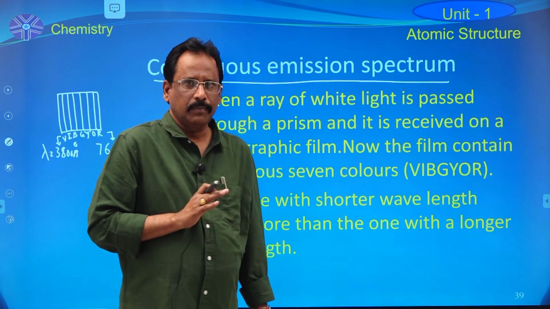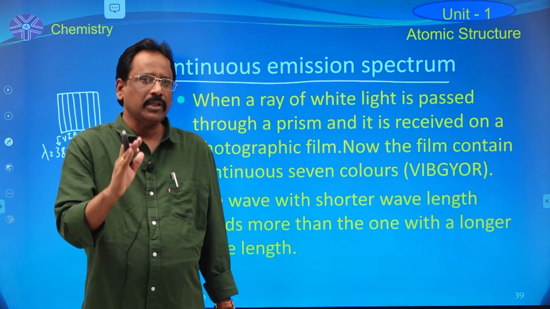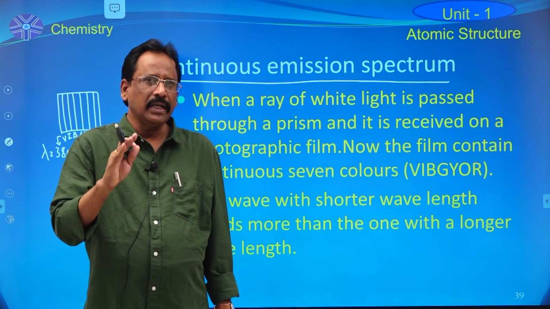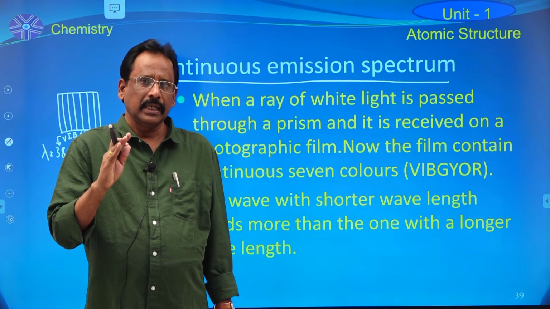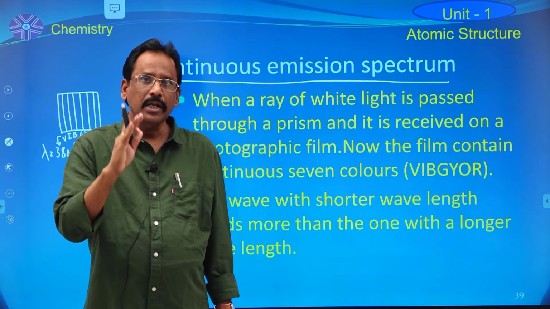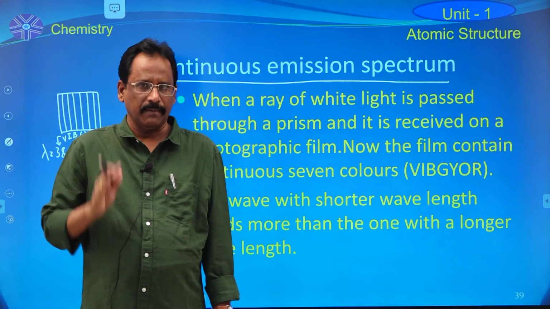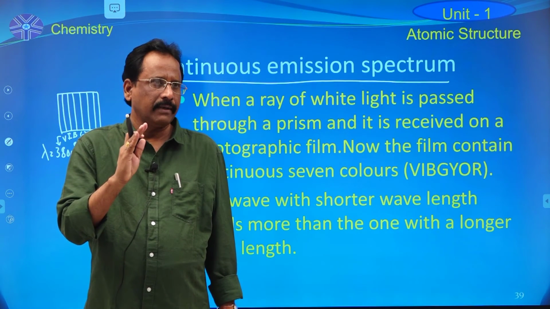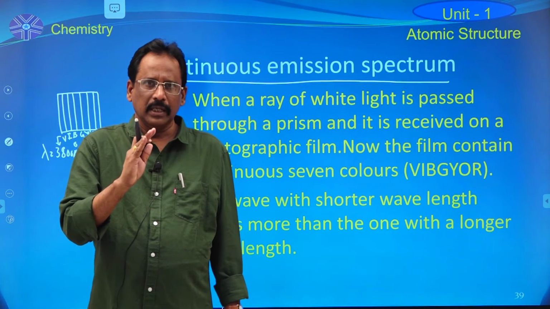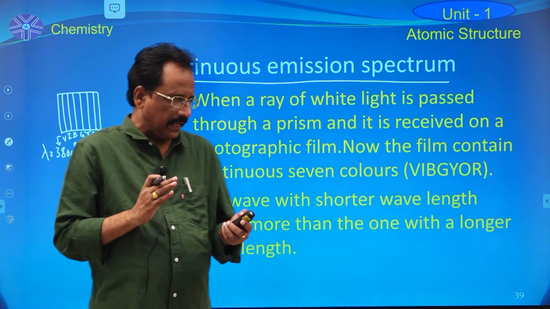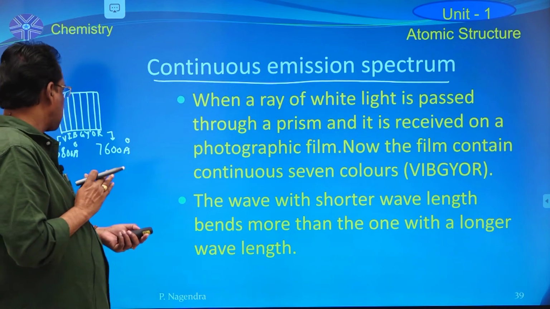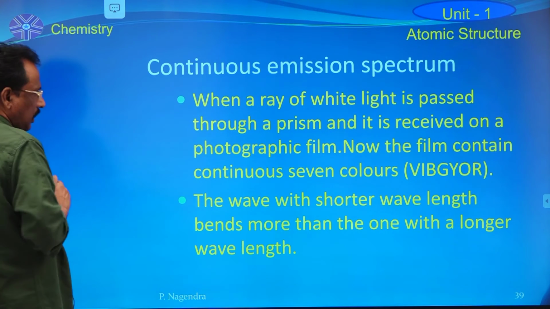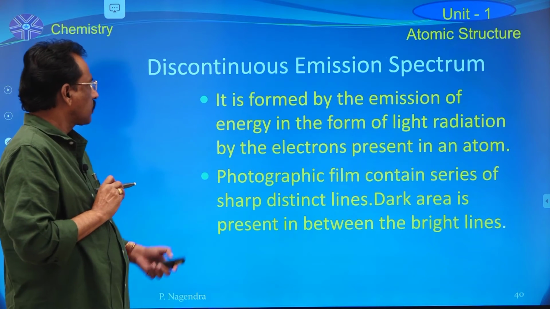So a very important point is that the dispersal of white light into 7 different colors is an example of continuous emission spectrum. Continuous emission spectrum means the 7 colors are formed continuously. There is no gap in between the colors. So it is already known to you in the lower classes also.